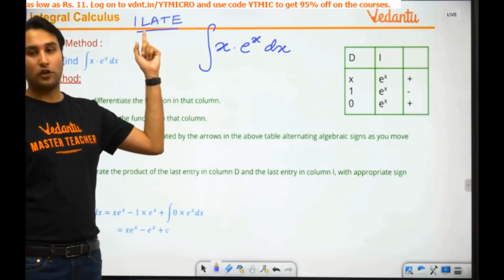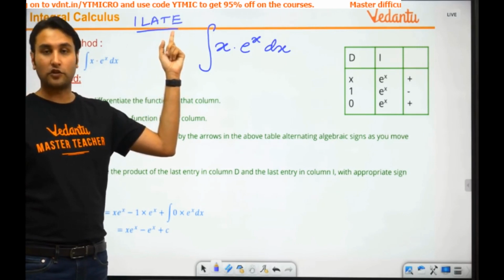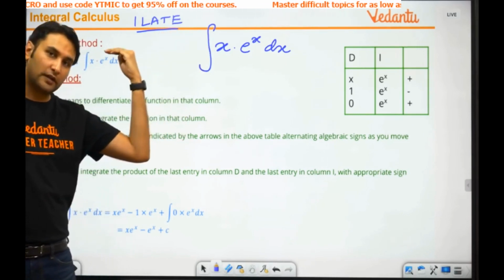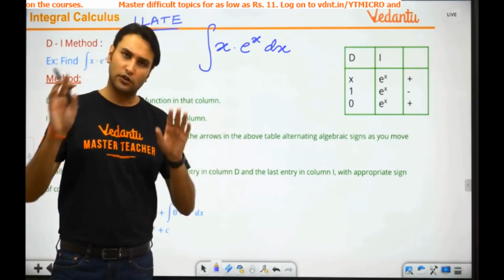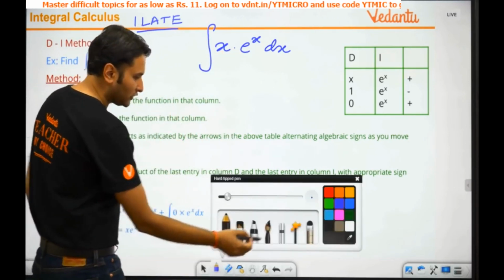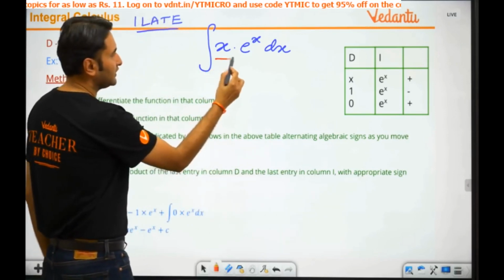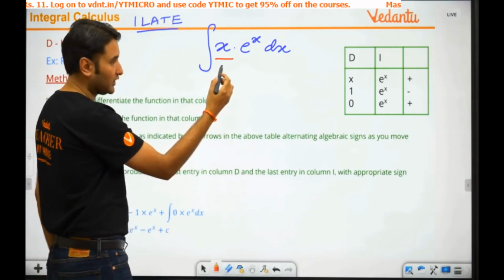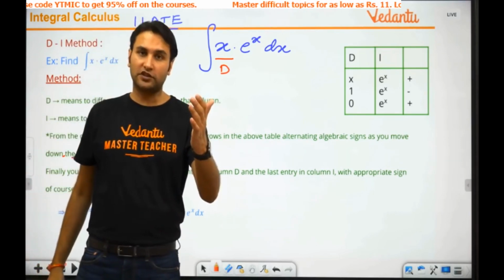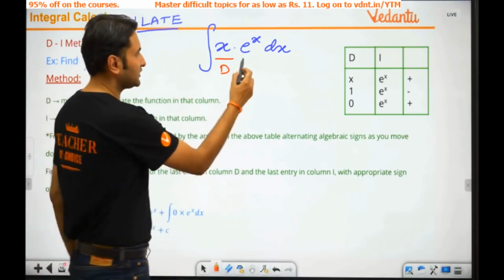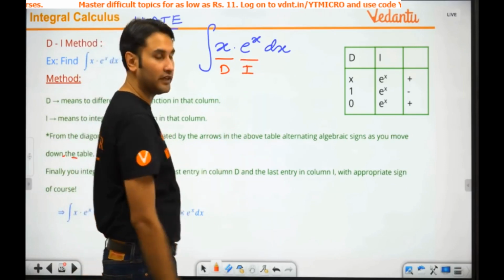Inverse trigonometric, logarithmic, algebraic, trigonometric, exponential. Whatever comes first, you typically like to put it as your first function. Do the same thing here. So what you are doing, basically you are saying, this is my first function, which I want to differentiate. First function ka differentiation hota hai, remember, in by parts. This is my second function, this is what I want to integrate.